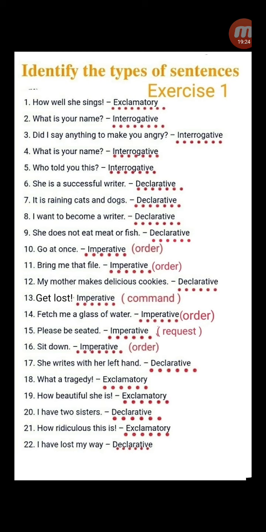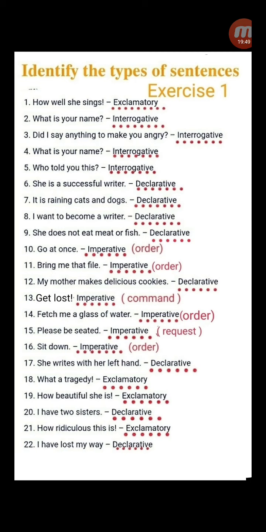Go at once! Imperative. It's an order. Bring me that file. Imperative. Order. My mother makes delicious cookies. Declarative. Get lost! It's an imperative command because it is said forcefully with an exclamatory point.